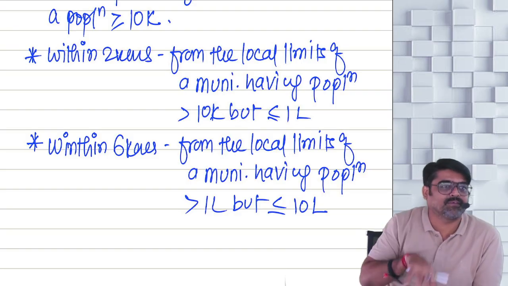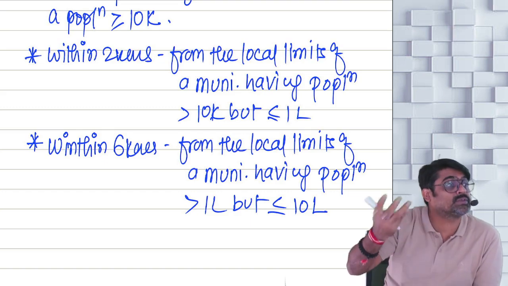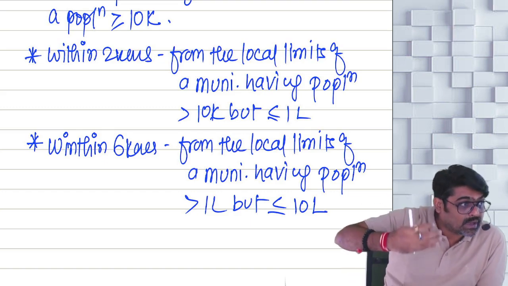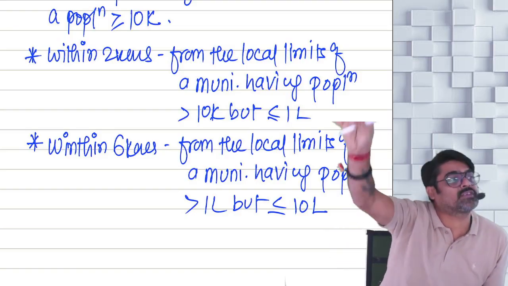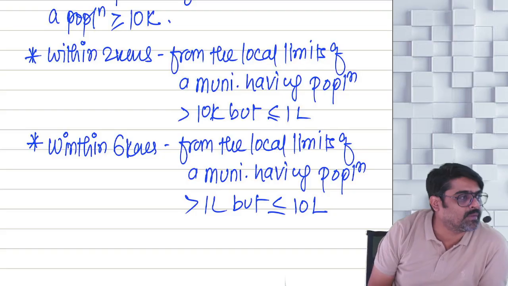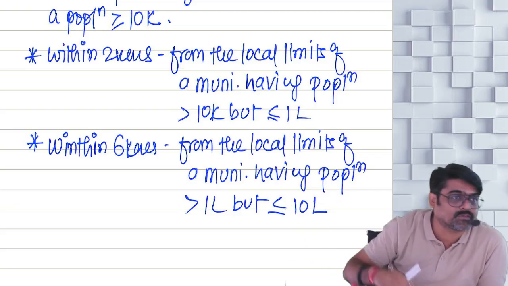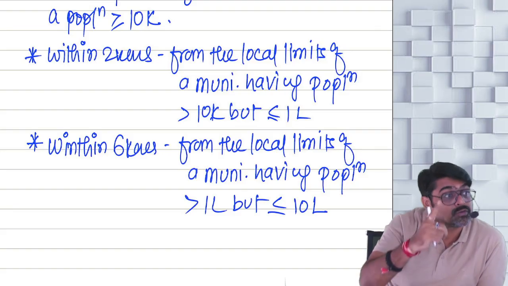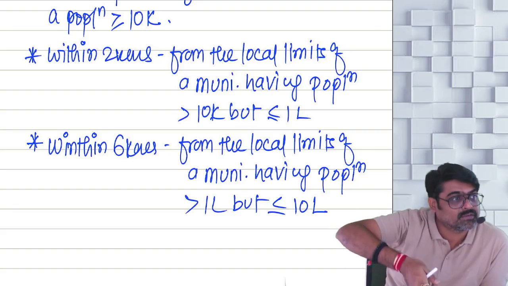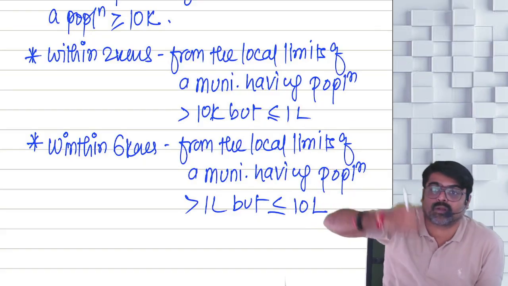So whatever land is there in this jurisdiction is urban, but after the limits are over, from those limits also till 6 kilometers, whatever land is there will also be urban.